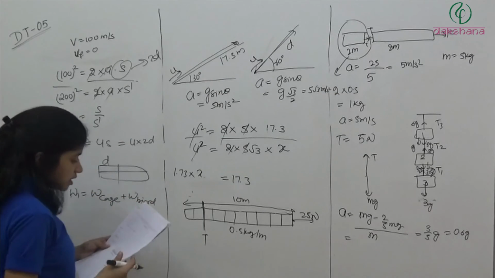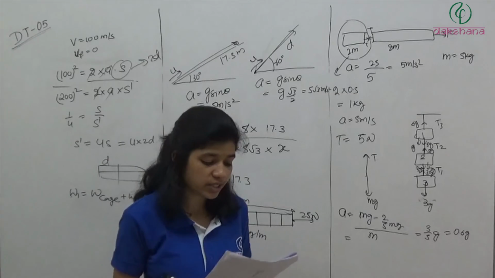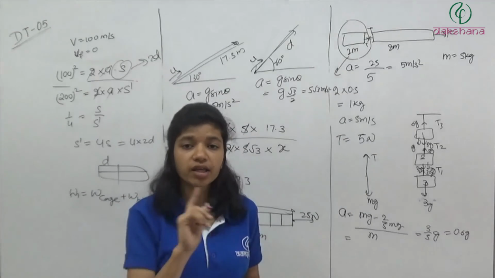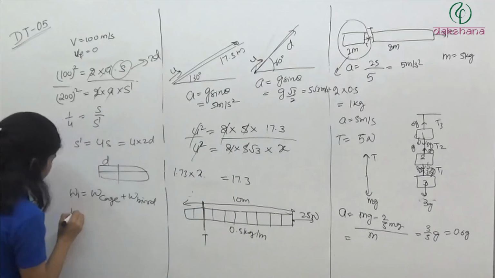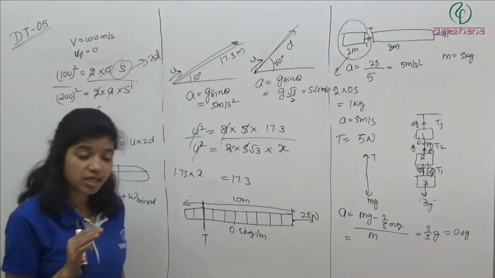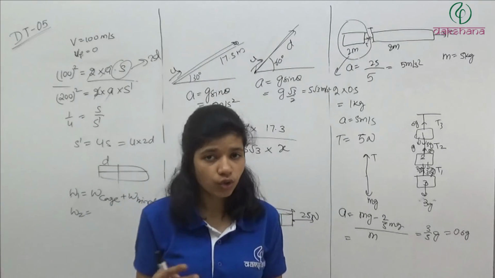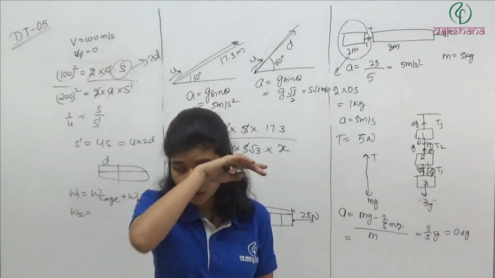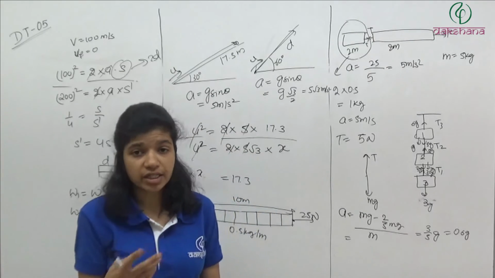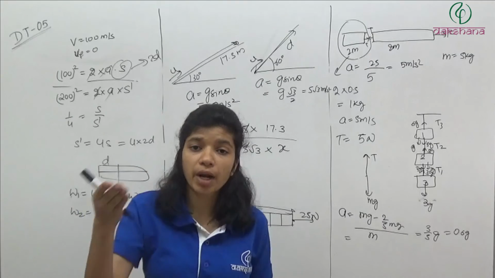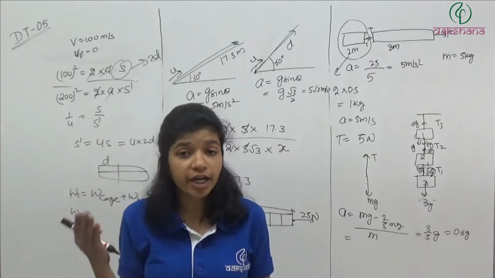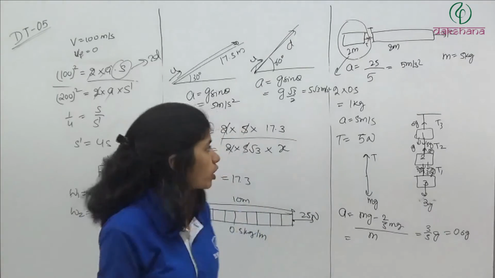Now they are saying if the bird flies about inside the cage. Now bird started flying inside the cage. The reading of spring balance is W2. Now when it is flying inside the cage, does it have any contact with the cage? No. And if it doesn't have any contact with the cage, it is in the air. So if it doesn't have any contact with the cage, it is not going to apply any normal on the cage. And reading of spring balance is what?